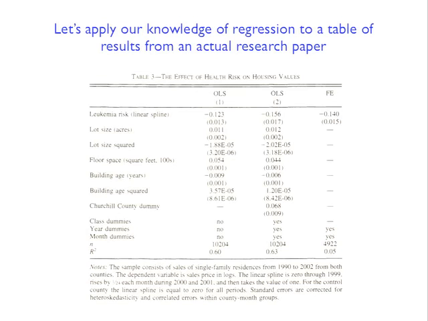The second one will be which of the coefficients in the first column are significant? And then the last question is just come up with one potential omitted variable.